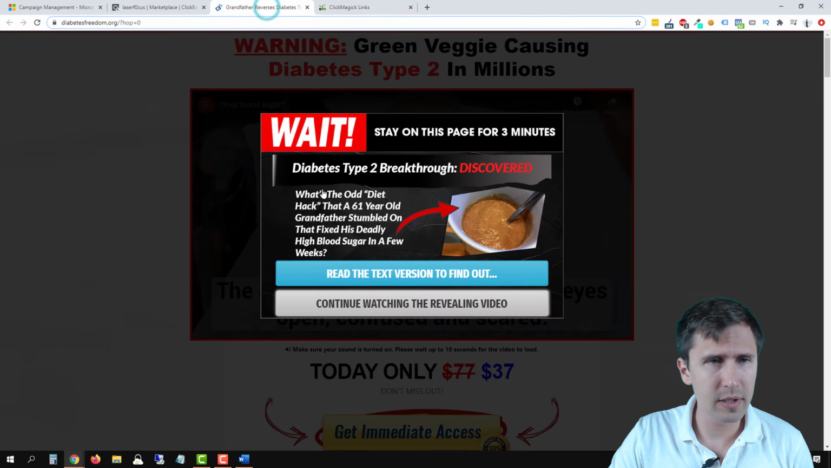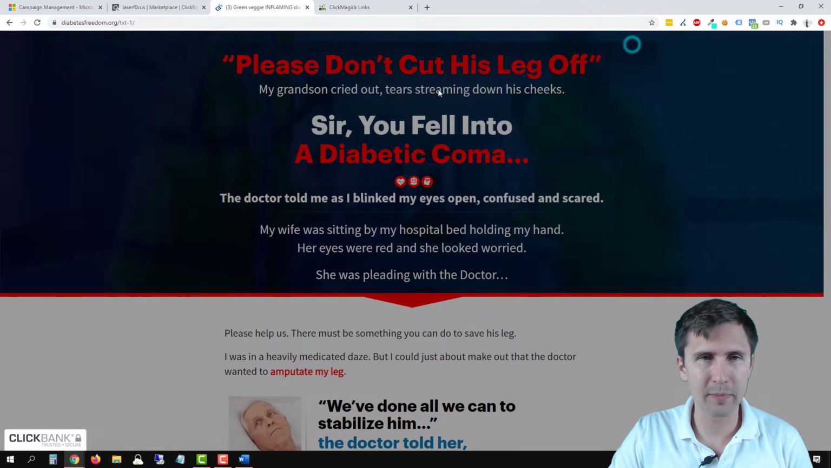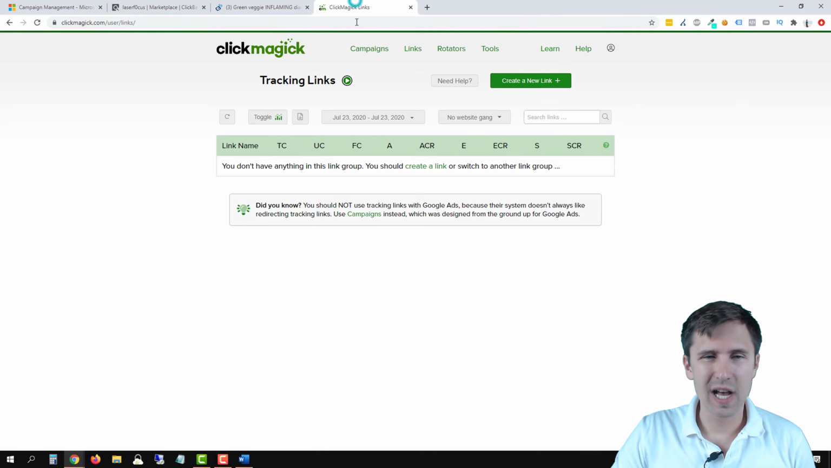This thing keeps flashing. I'm trying to see if I can, maybe let me enter the text version. Hopefully it stops being flashy.